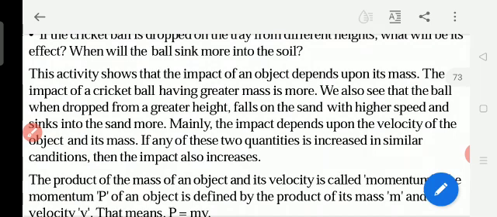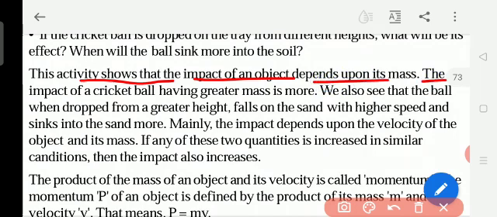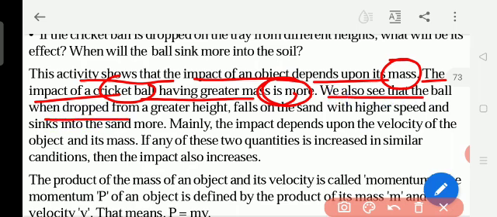Okay, so these are the examples. This activity shows that the impact of an object depends upon its mass. So this activity helps us know the effect depends upon what? Mass. Mass means weight. Weight is also important here. So the impact of the cricket ball, having a greater mass, is more. We also see that the ball dropped from a greater height falls on the sand with a higher speed and sinks into the sand more. Mainly the impact depends upon the velocity of the object and its mass.